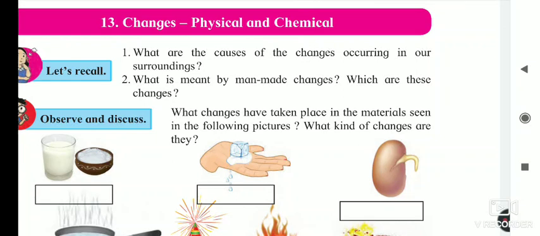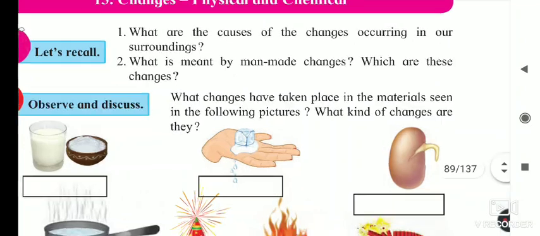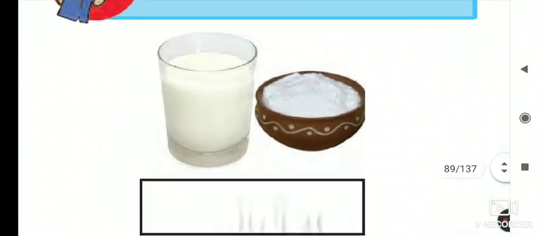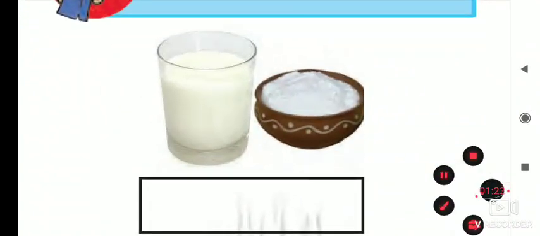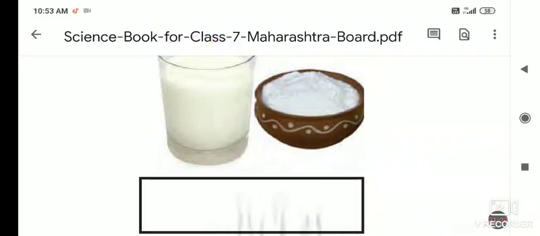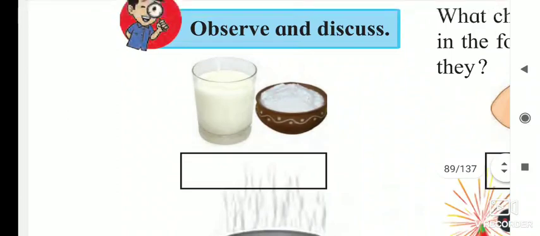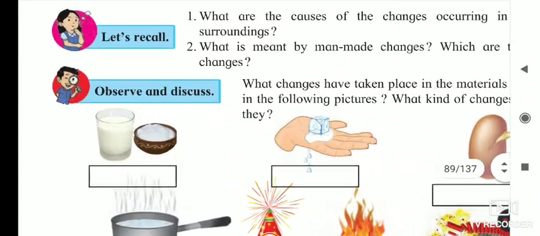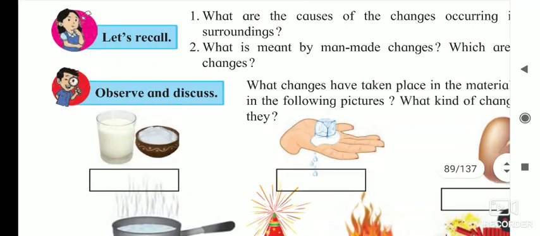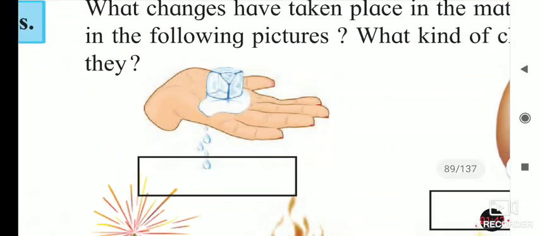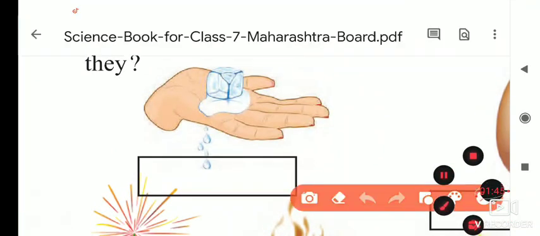Now what changes have taken place in the material seen in the following picture? If you see here, in one glass the milk is there, and in another bowl there is curd. So milk turns to curd. Now in the second picture, ice is turning into water drops.